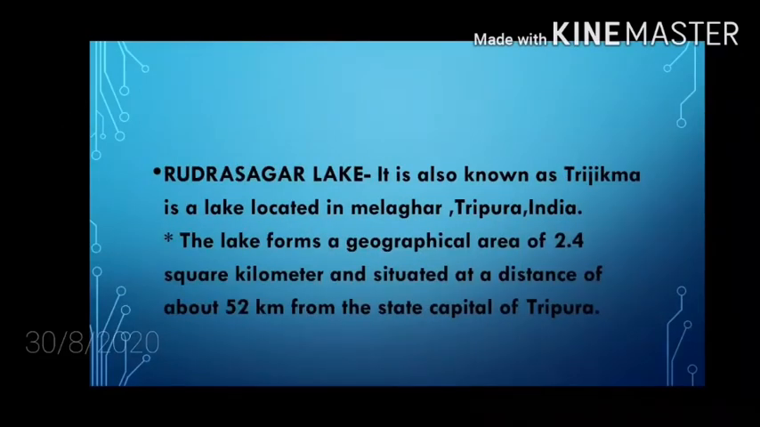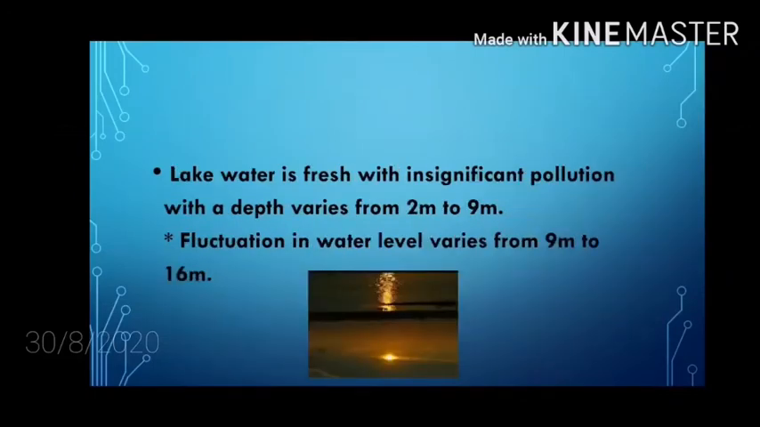Rudra Sagar Lake. It is also known as Twijilikma, a lake located in Melaghar, Tripura, India. The lake covers a geographical area of 2.4 square kilometer and is situated at a distance of about 52 km from the state capital of Tripura. Lake water is fresh with insignificant pollution, with a depth varying from 2 meter to 9 meter. Fluctuation in water level varies from 9 meter to 16 meter.